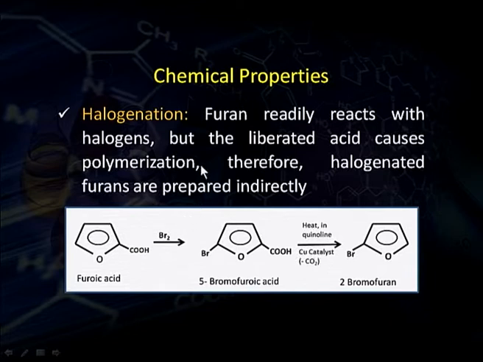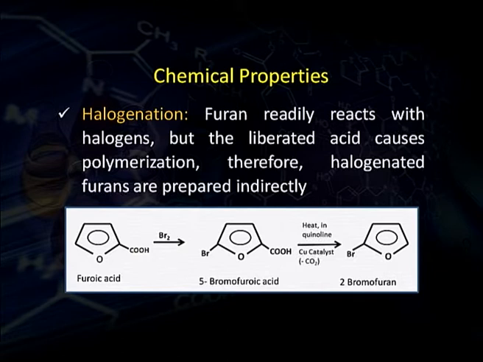Instead, we use another method: instead of using furan, we may use its other derivatives, and then it can be converted into halogenated furan. For example, furoic acid, when treated with bromine, gives 5-bromo furan 2-carboxylic acid. Because the carboxylic acid group is a deactivating group, it deactivates the nucleus for electrophilic substitution, and instead of getting polyhalogenated furan, we get monohalogenated furan here, and then it can be decarboxylated by heating